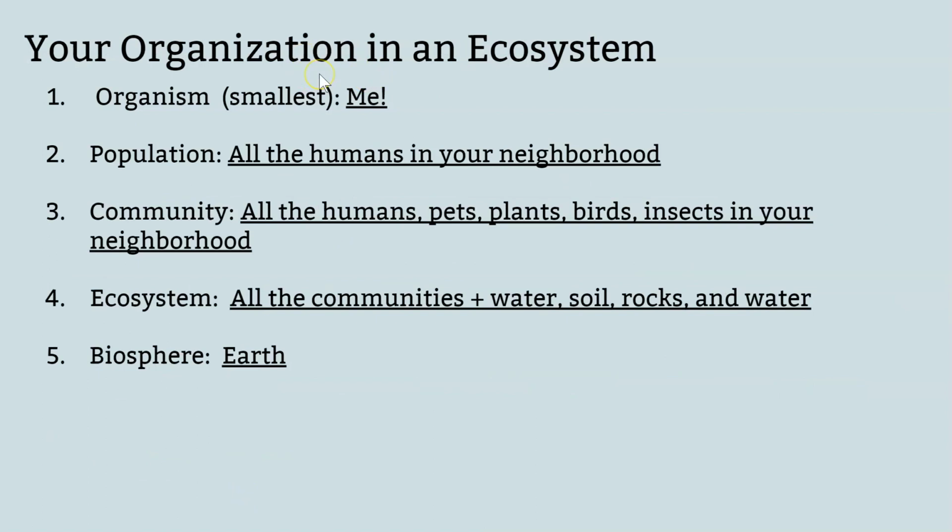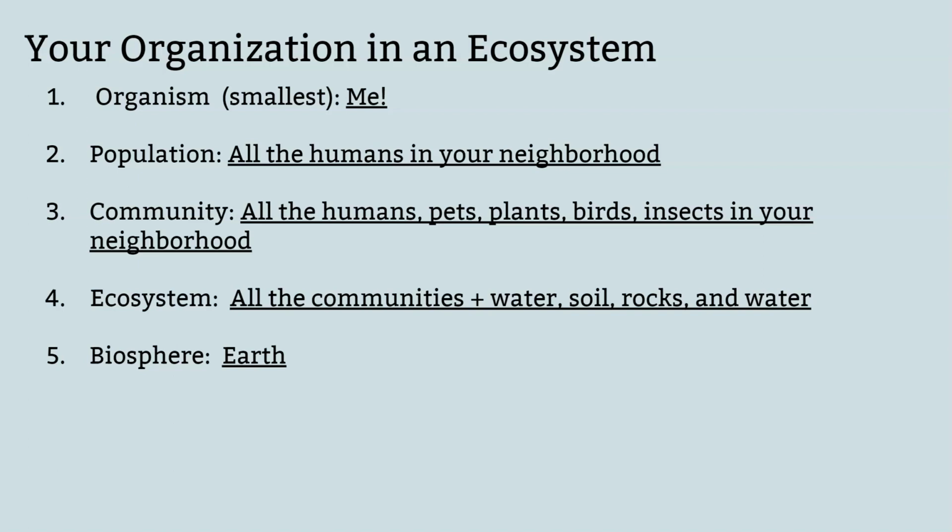So let's do the same thing for you. Okay? So your organization in our current ecosystem, your organism, you're the smallest part of this organization, so you, or in your case, right, me. Your population, we're going to keep it specific to where you live, so all the humans in your neighborhood. That's the population of humans that live around you. Your community is going to be all the other living things. So all the humans, the pets, the plants, the birds, the insects in your neighborhood.